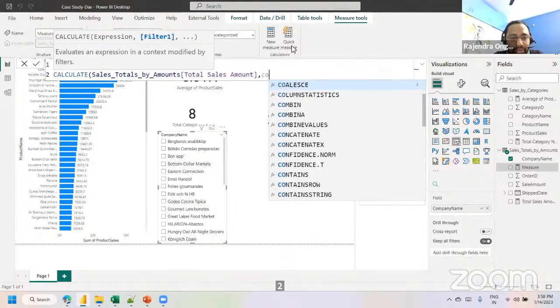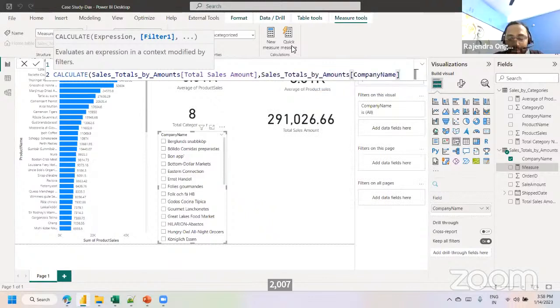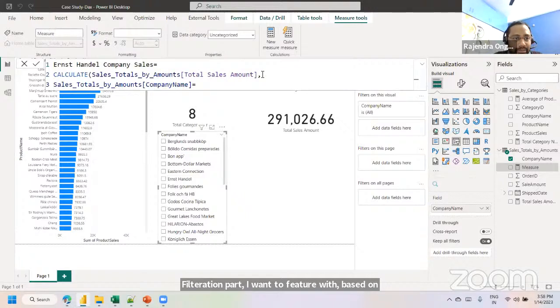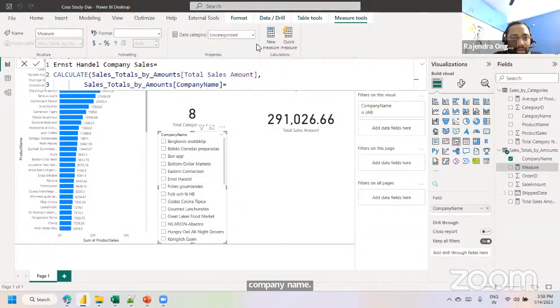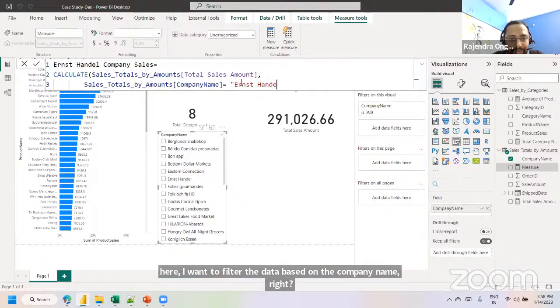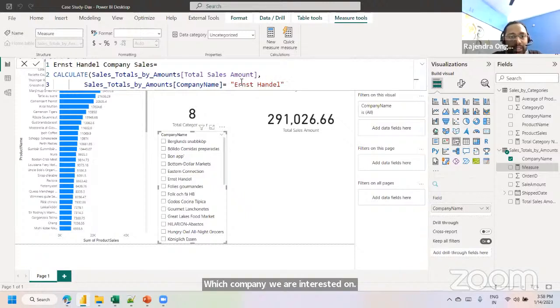Filtration part, I want to filter based on company name is equal to, let me make it readable. So here, I want to filter the data based on the company name, right? Which company are we interested in? So we are interested in Ernest Handel, right? So we are using the double inverted quotes. So filtration 1, filtration completed.